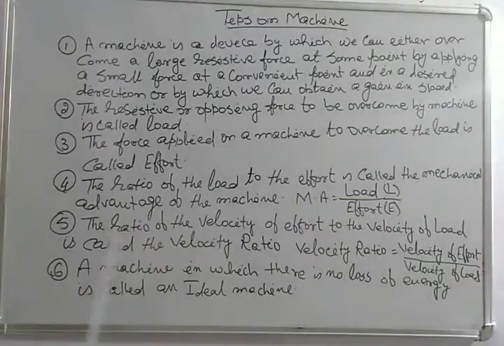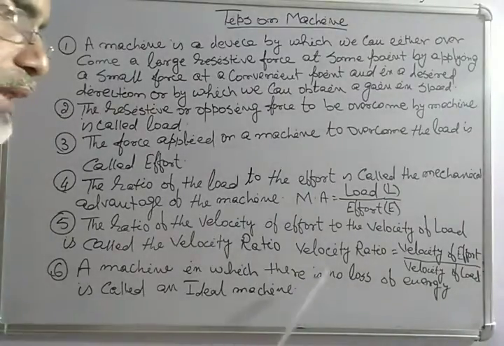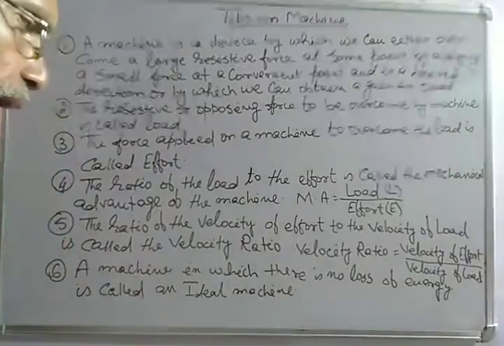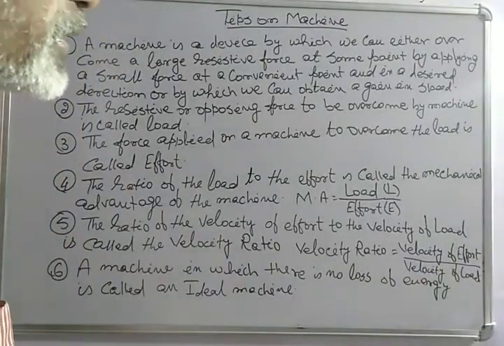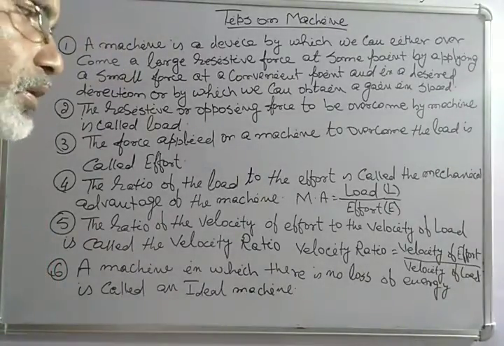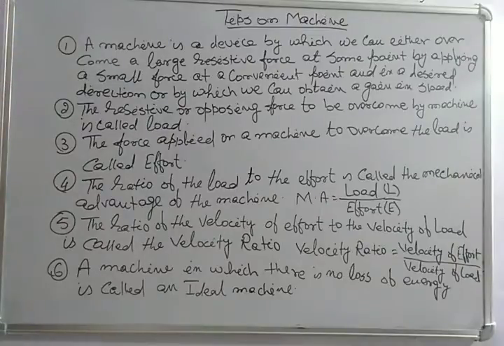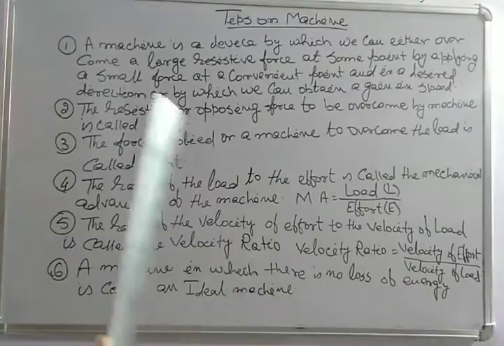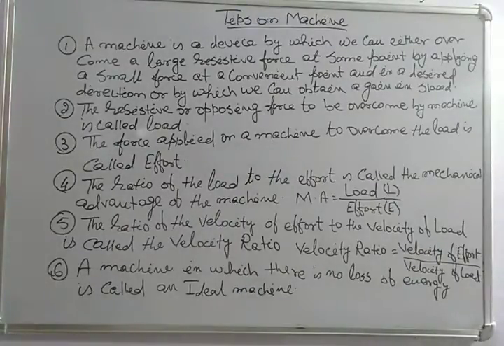But in theory we read that a machine in which there is no loss of energy is called an ideal machine. Because of frictional force, some outcome of the work is lost and some energy is lost, which decreases the outcome of the machine. So practically there is no ideal machine.